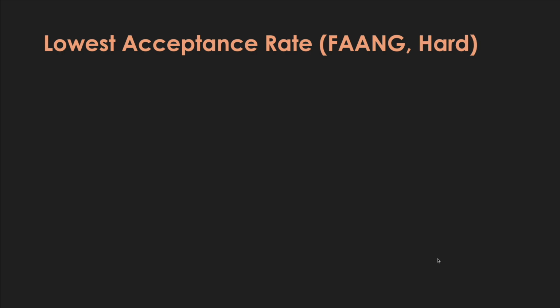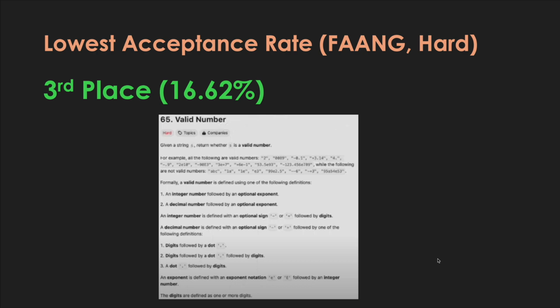So now let's go to the hard category. These are the lowest acceptance rate problems asked in FAANG that are hard. Already beating our medium category, at third place with an acceptance rate of only 16.62%, we have LeetCode 65, Valid Number. This is a problem that I have covered on my channel, so I will have a pop-up here. If you want to go and watch that later on, you can open it in a different tab and watch that video.